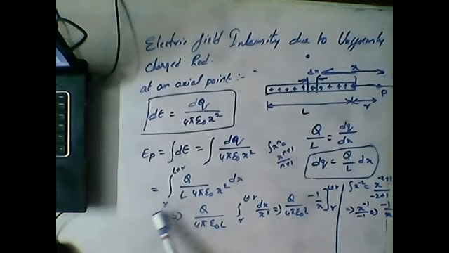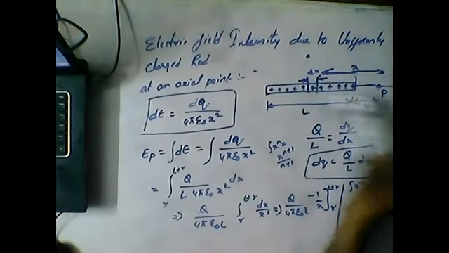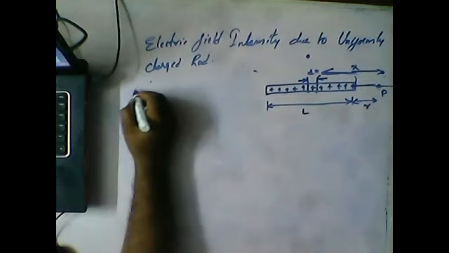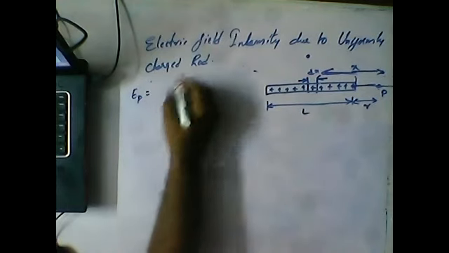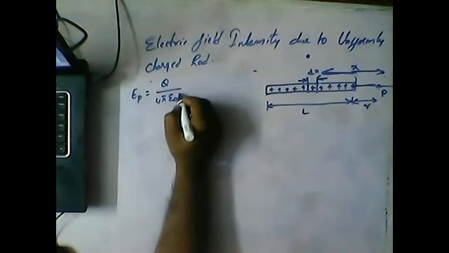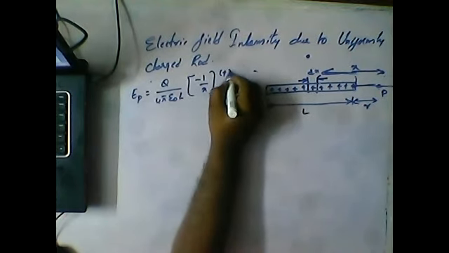The limits are R and L plus R, since the distance to the first end is R and to the other end is L plus R. Upon integrating 1 by x square, we get minus 1 by x, with limits L plus R and R. So we got the equation EP is equal to Q by 4 pi epsilon L, minus 1 by x from L plus R to R.